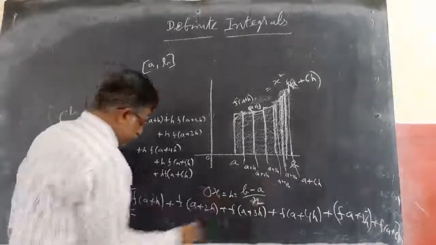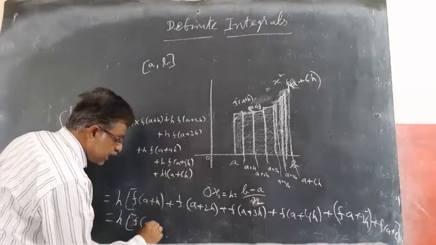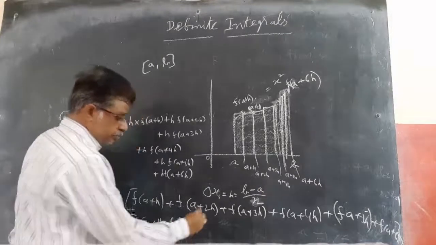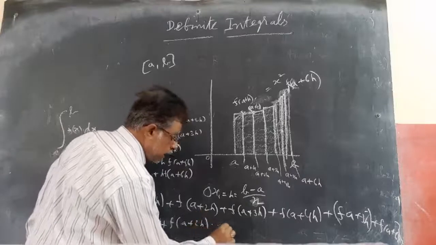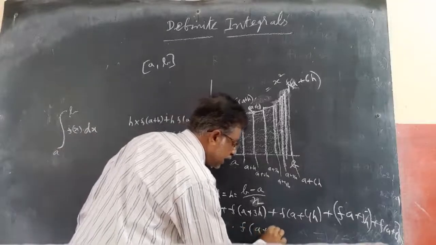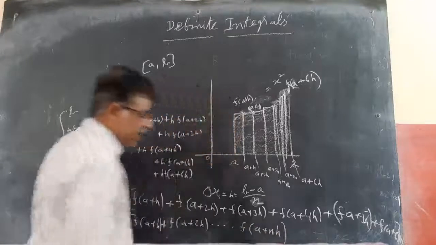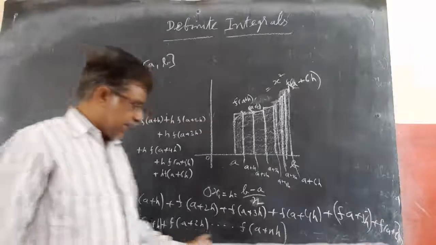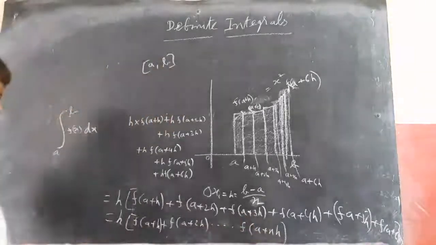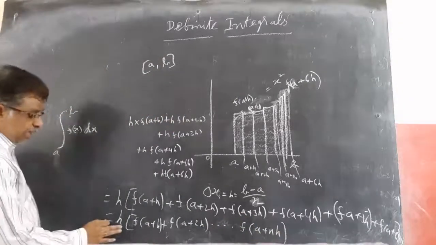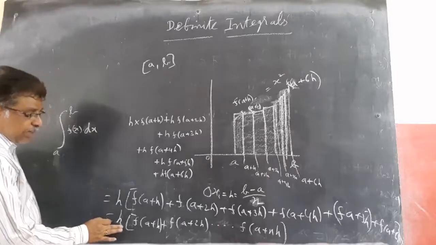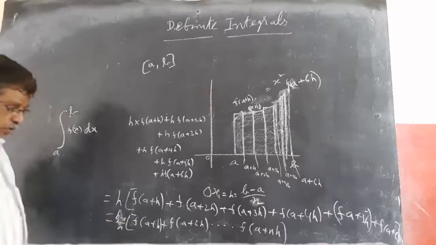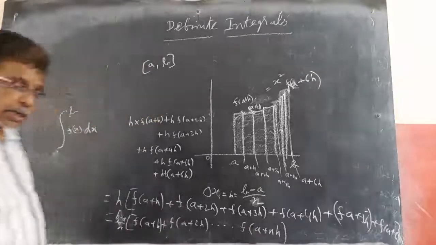Now I increased these partitions, so this automatically becomes f of a plus h, plus f of a plus 2h, and so on till f of a plus nh. If I am increasing this n, automatically h becomes very small. That is the other case. Now what I want to say is, this h is nothing but (b minus a) by n, actually. So I can write that also if I want. This is the first case.